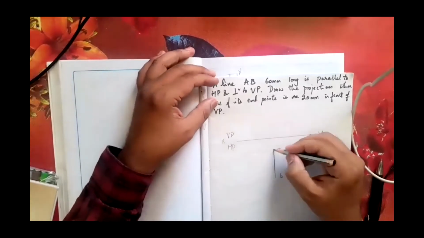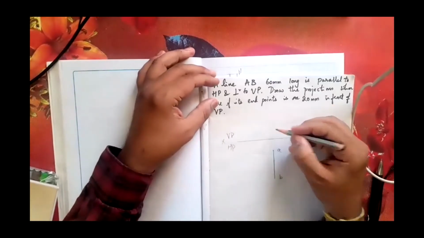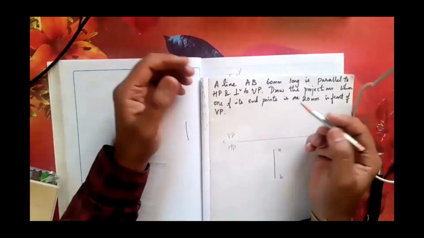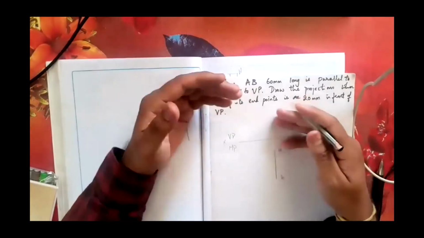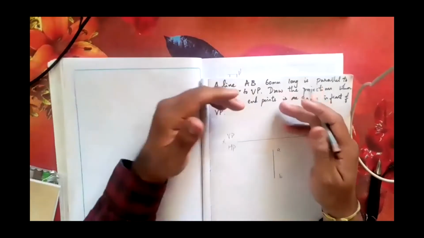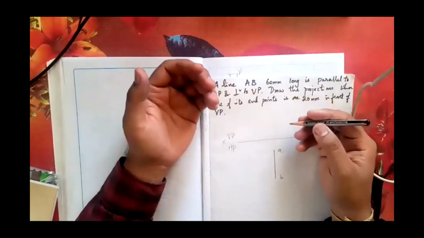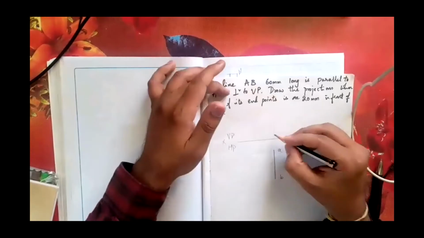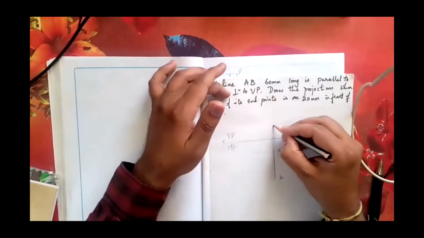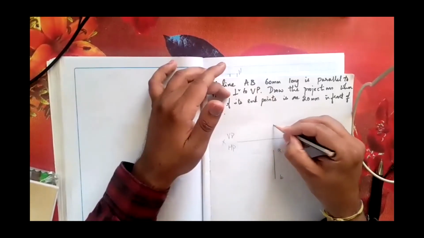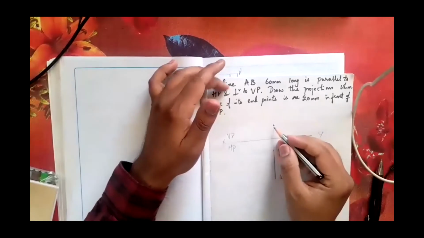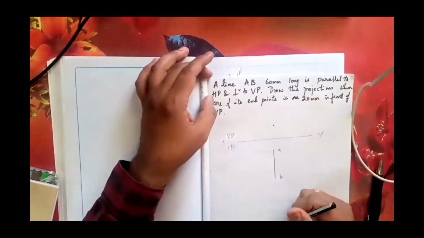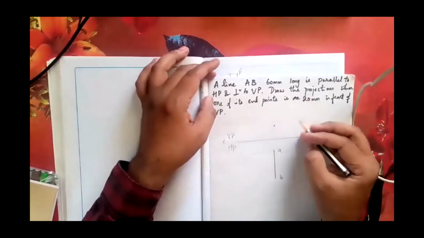From here, the distance above HP is not given. Wherever you draw, at 20 mm or 30 mm or 1000 mm, your front view will just remain a point. That is the meaning of not giving the front view above HP. Any distance you take, 20 mm or 10 mm, mark a front view. Then assume 20 mm, don't mark it more or less than that. It occupies less space, that's all.